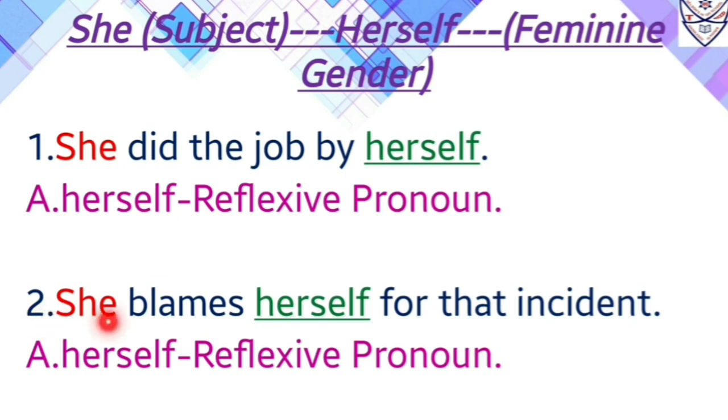Second one, she blames herself for that incident. Over here again the starting of the sentence is with she, which is a pronoun, as well as it is also a subject which is used in the sentence. Now with she, what will we use for a reflexive pronoun? We will use herself. So over here herself is a reflexive pronoun, as well as before this reflexive pronoun there is also a verb, and that verb is blames. So the answer will be herself, that is the reflexive pronoun.